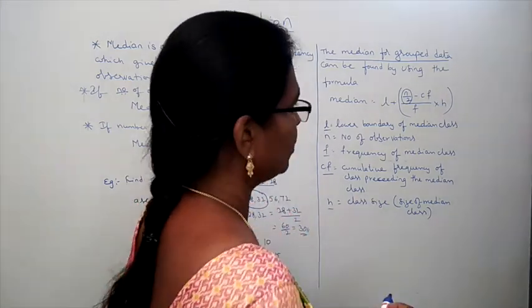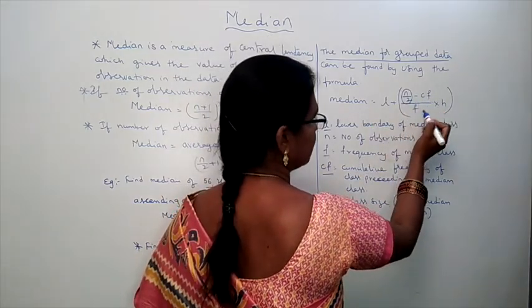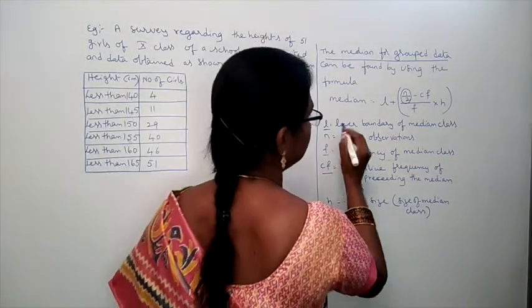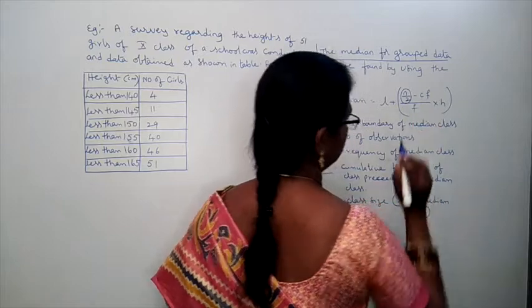Now what is the formula for grouped data? L plus (n by 2 minus CF) by f into h. Now what is the formula for median? L plus (n by 2 minus CF) by f into h.